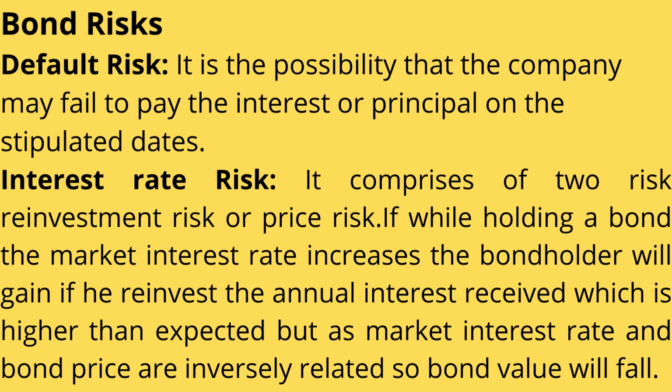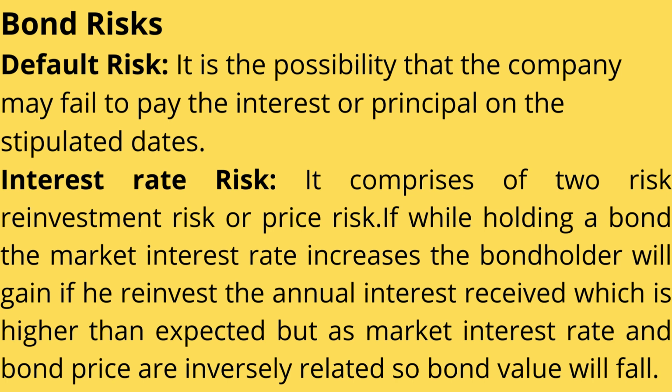Say I'm holding a bond and the coupon rate of the bond is 10%. The market interest rate increases, say it becomes 15%. So what I can do, from the annual interest which I will be earning from the bond, I can reinvest it, and I can earn a higher rate than what I was expecting. Yes, I'm earning a profit here, right?